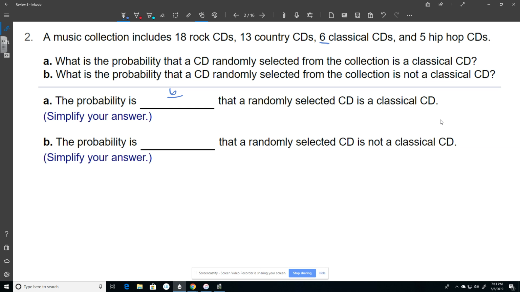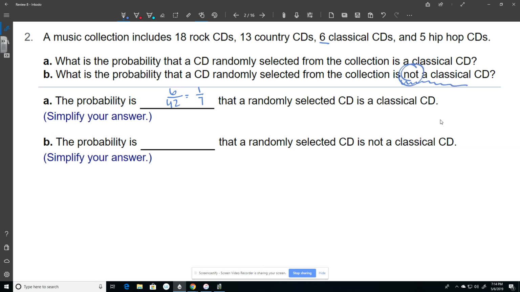And on bottom, I'm choosing out of all of the CDs. So I need to add them all together. 18 plus 13 is 31, plus 6 more is 37, plus 5, that becomes 42. And 6 over 42 is not simplified. That'll simplify to 1/7.